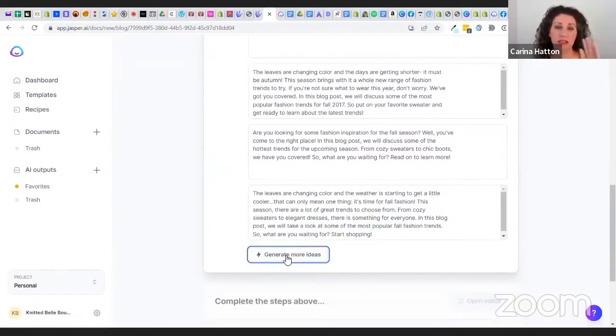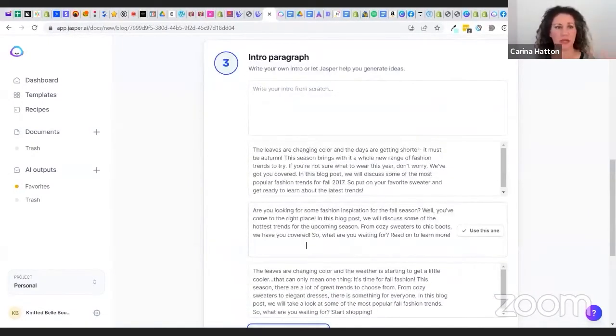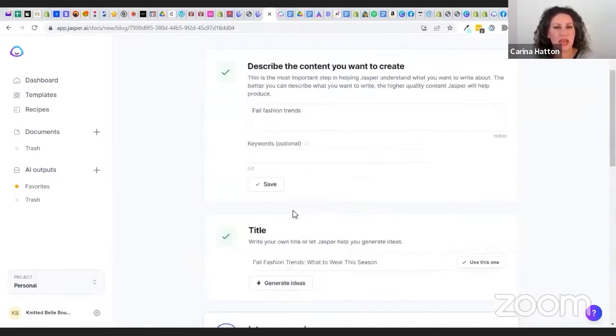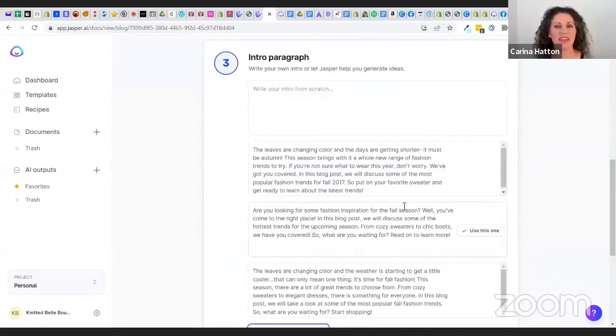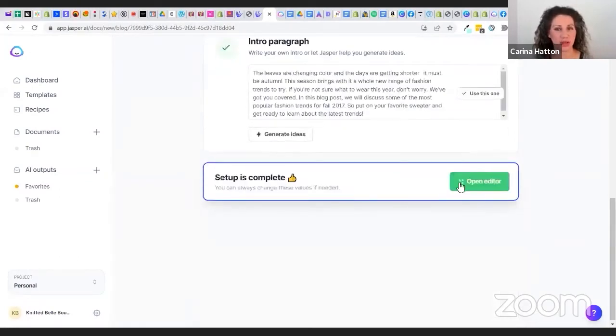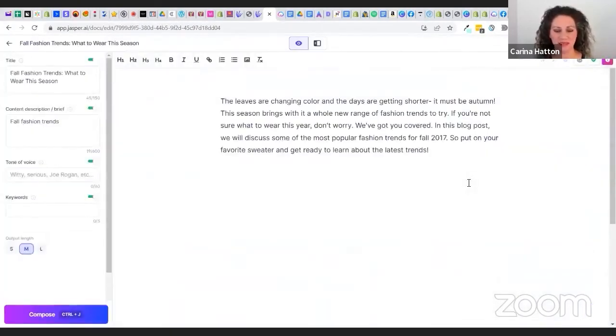Just remember that these are your credits. Each word is a credit. So you don't want to just randomly, like my husband was using this the other day and he used all his credits. He does songwriting, he writes music, and he was doing a free trial on this, and he came down and said he went through all his credits. So just keep in mind, he thought that he was paying for the words he put in, not the output. So the output is what is your credits. So keep that in mind.